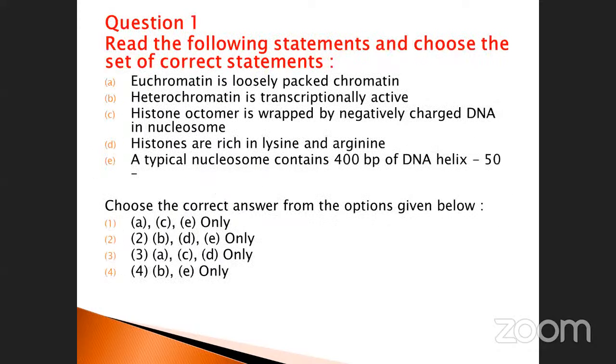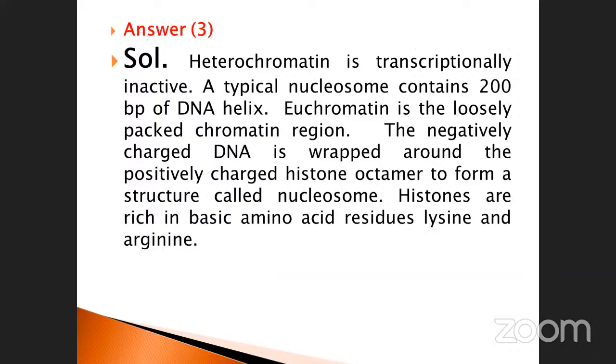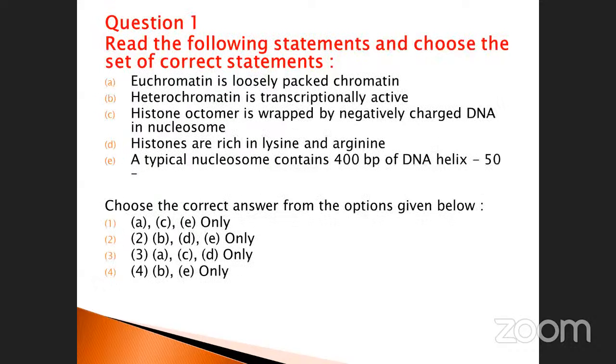Okay, so what about the next one? The euchromatin is loosely packed chromatin region. Is it correct or not? Correct. The negatively charged DNA is wrapped around the positively charged histone octamer to form a structure called a nucleosome. It is also correct. Histones are rich in basic amino acid residues lysine and arginine. Other parts also correct. Very good. Both of you correct only. So the answer is A and C and D only.